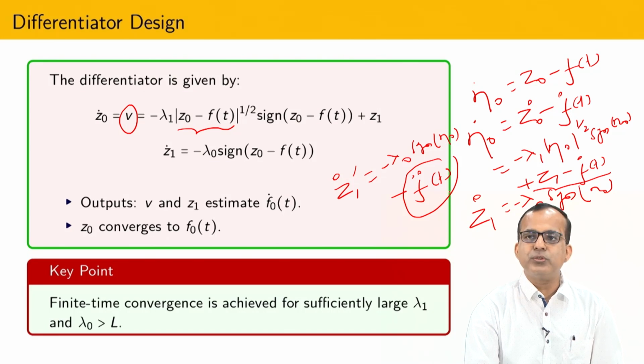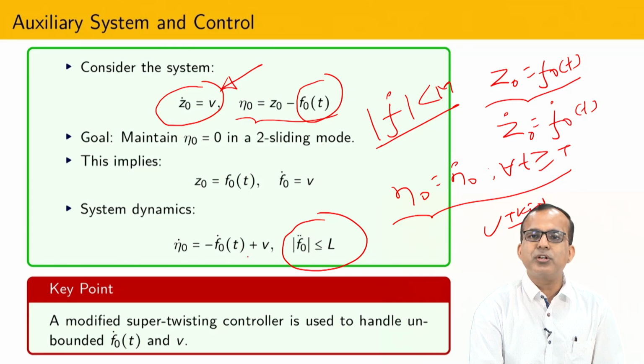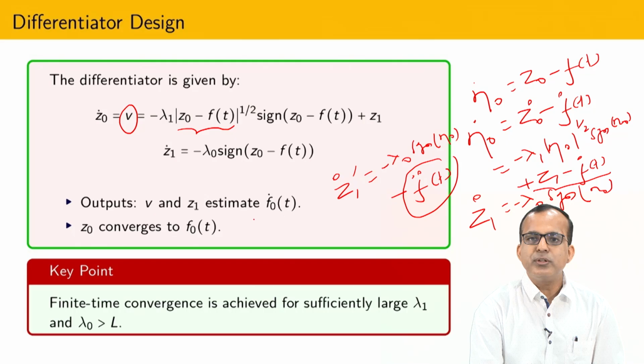If we are able to do that, then it is possible to show that eta equal to 0 and eta dot equal to 0, and obviously whenever eta equal to 0, then z0 equal to f0(t). And what is the meaning of eta dot equal to 0? If eta dot equal to 0, then it is not difficult to see that f0 dot is z0 dot. Okay. So, in this way I can prove the convergence of the algorithm.